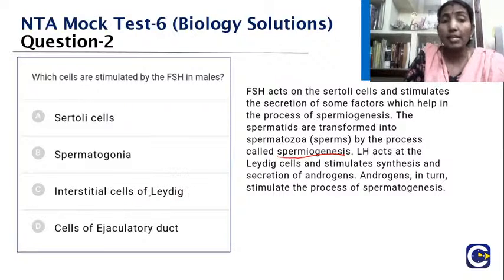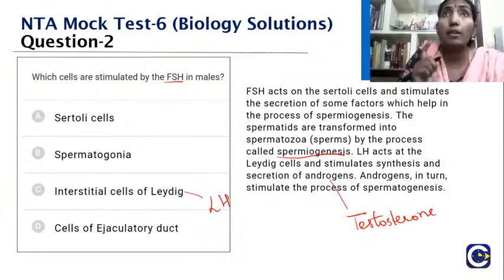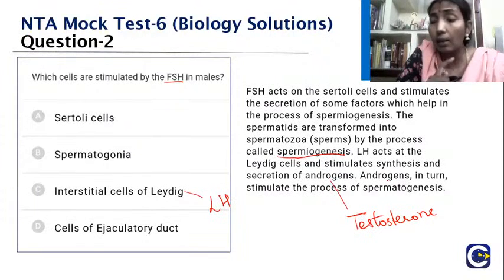Here, Neelambari, Srivatsa, one minute, you have given the answer interstitial cells of Leydig. Actually, interstitial cells of Leydig are acted upon by luteinizing hormone, not FSH. So LH acts on the Leydig cells and stimulates the synthesis and secretion of androgens. What is the androgen here? The main androgen in men is testosterone. Androgens in turn stimulate the process of spermatogenesis. Are you able to follow? So the interstitial cell is acted on by the luteinizing hormone.